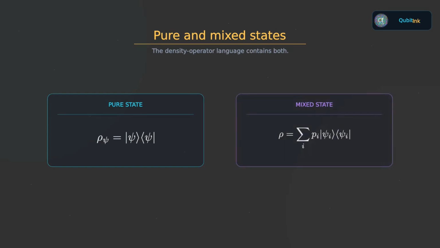A useful diagnostic is based on squaring ρ and taking the trace. For a pure state, the trace of ρ squared is 1. For a genuinely mixed state, it is less than 1. We will study this criterion more systematically when we examine the general properties of density operators. For now, it gives us a convenient preview of the distinction.